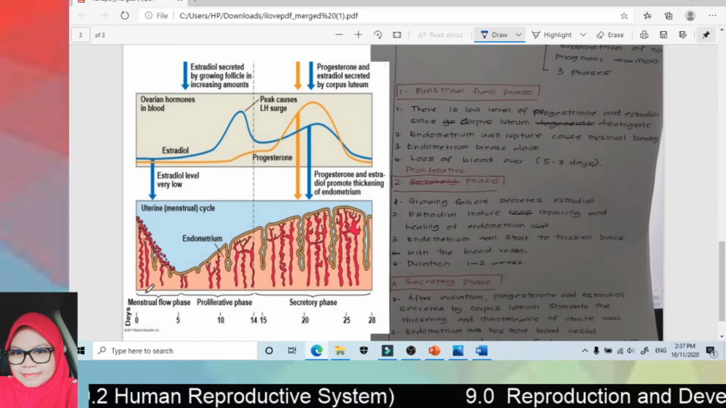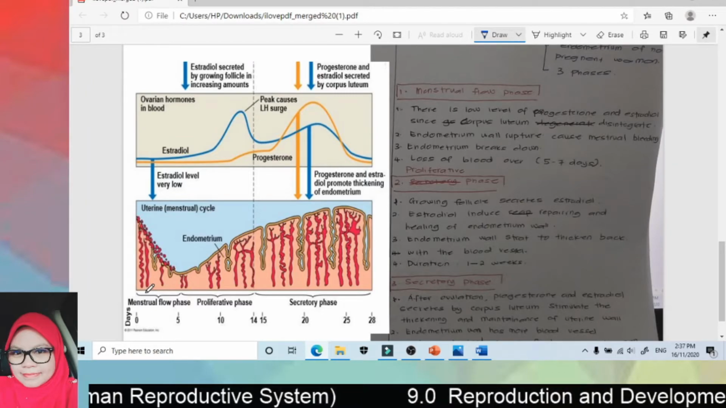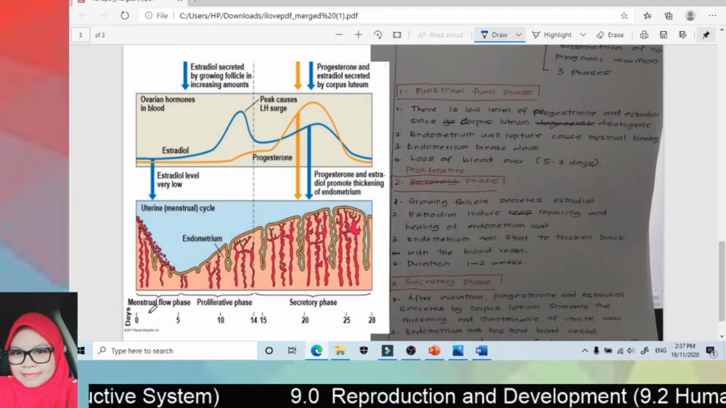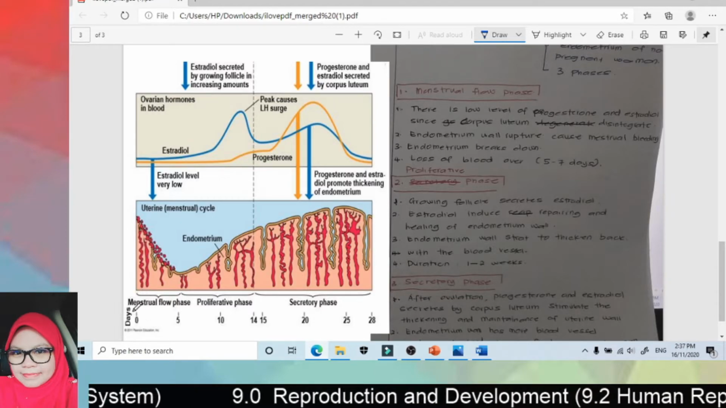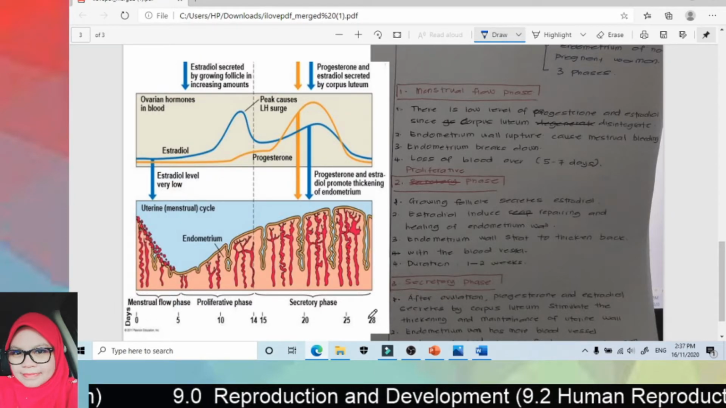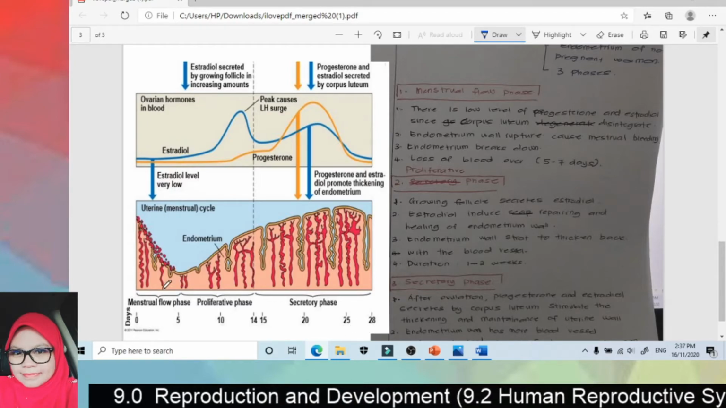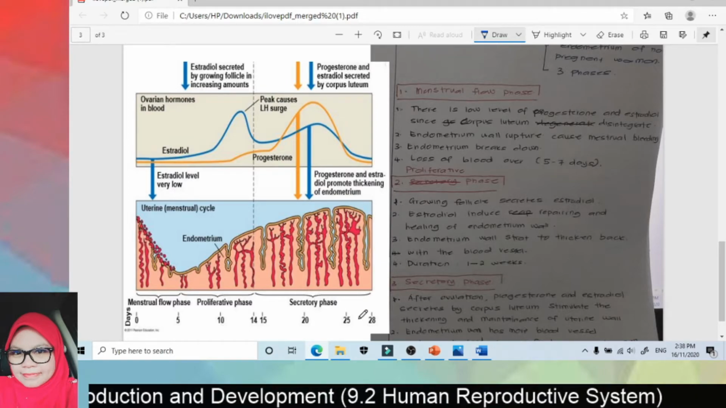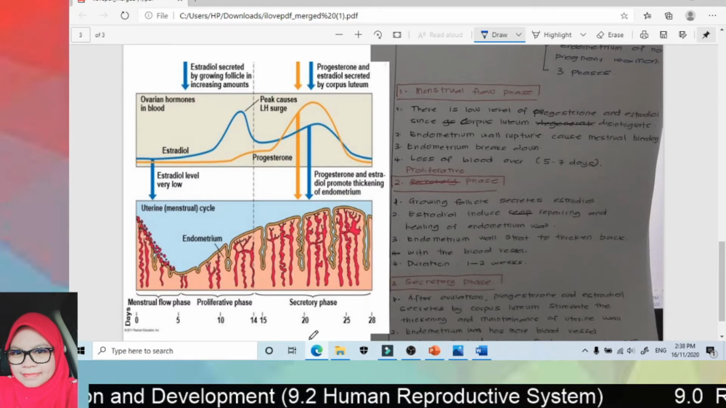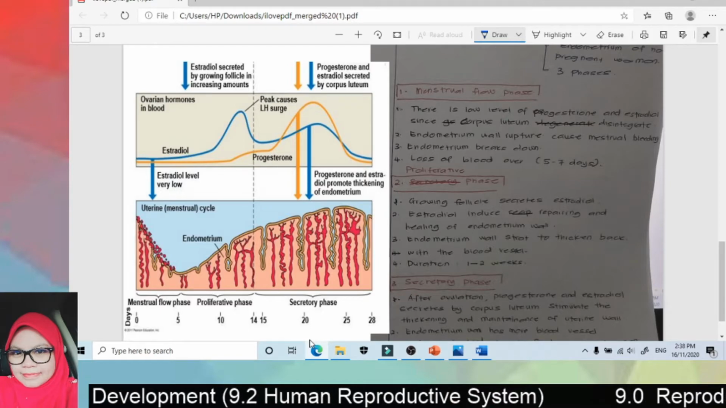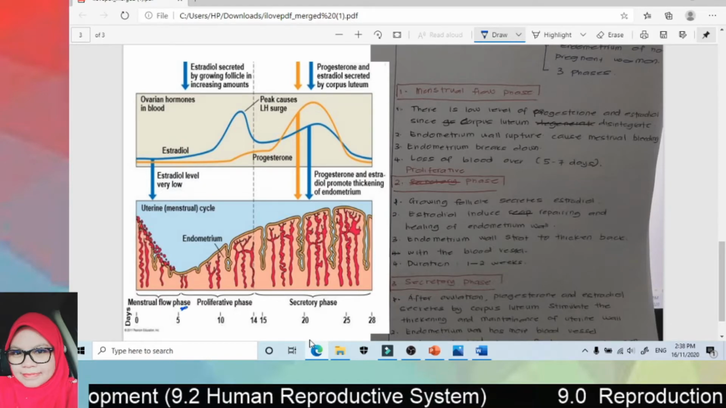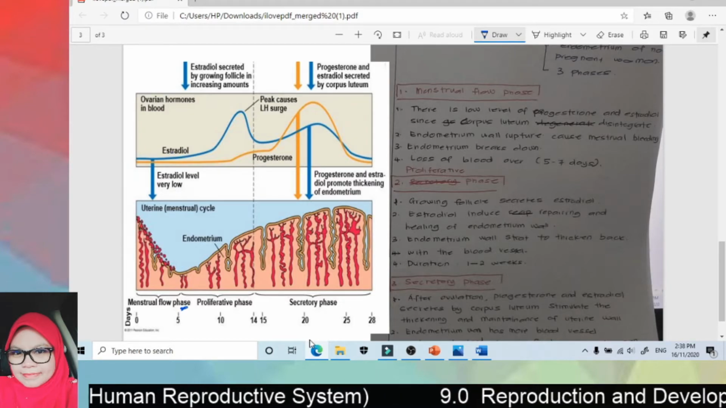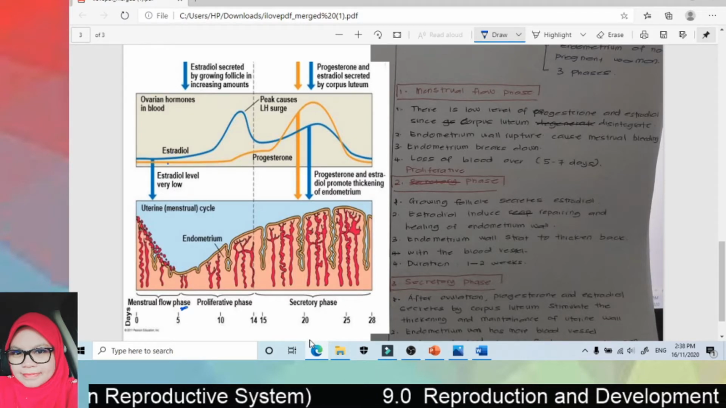So this is what happens. An average menstrual cycle is about 28 days. So you can see this is day 1 until day 28. It has 3 phases: menstrual flow phase, proliferative phase, and secretory phase. So now let's focus on the menstrual flow phase. Alright, so in the menstrual flow phase, look at the level of estradiol and progesterone. The level is very low.